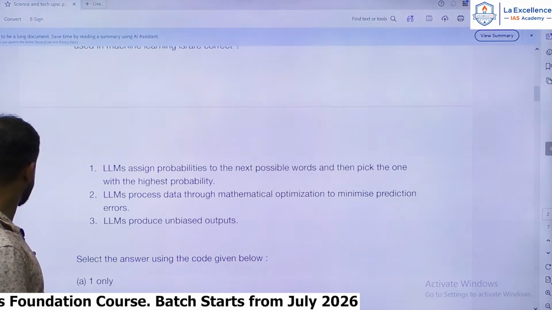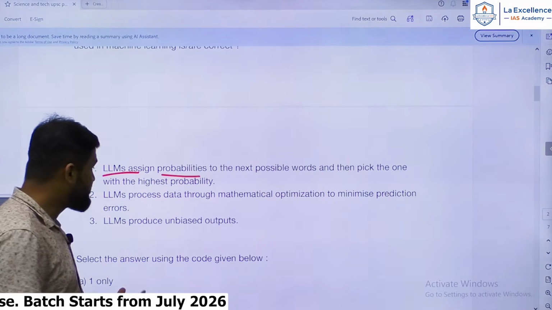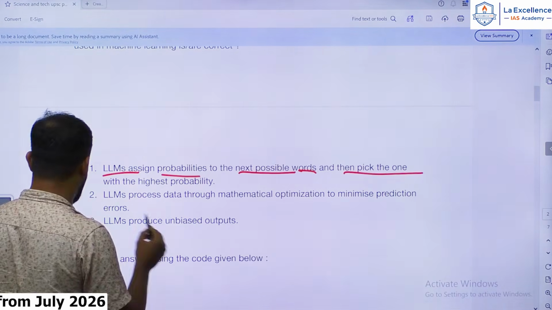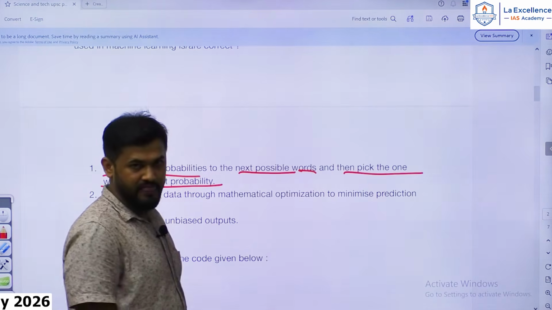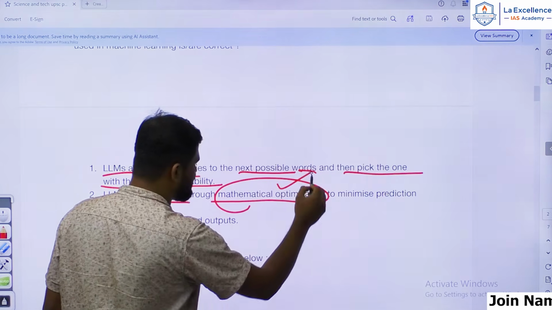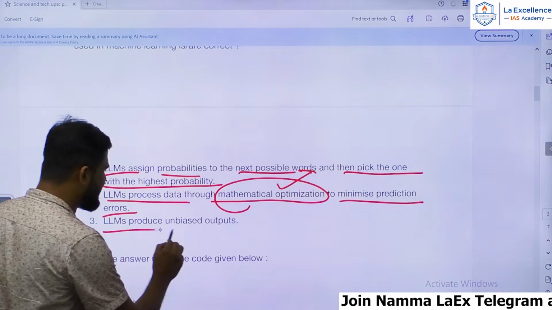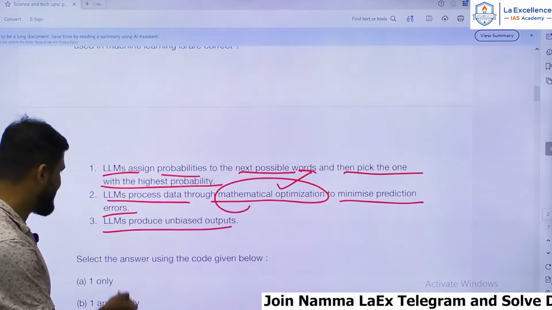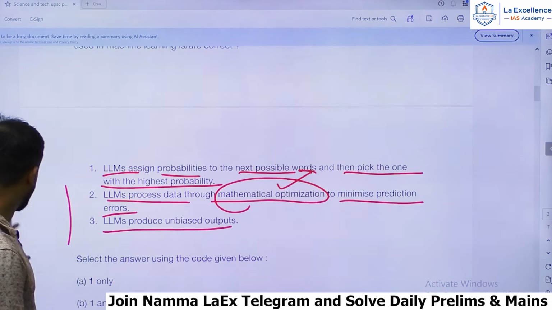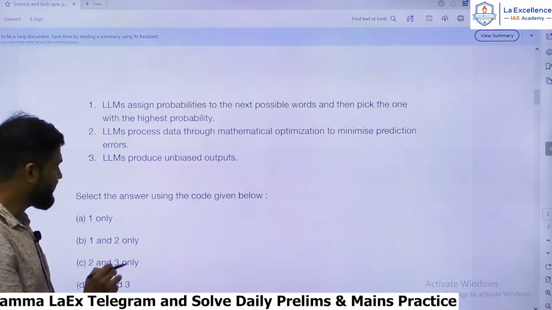The question reads like this: LLMs assign probabilities to the next possible words and then pick the one with the highest probability. LLMs process data through mathematical optimization to minimize prediction errors. LLMs produce unbiased outputs. Before analyzing statements 1 and 2, the third statement anybody can easily eliminate.